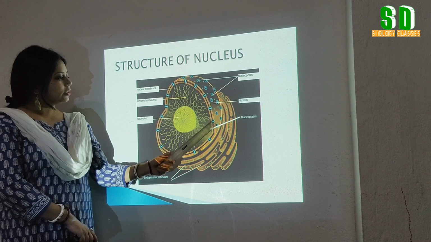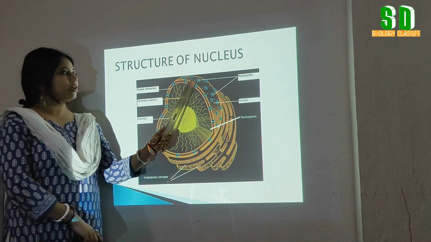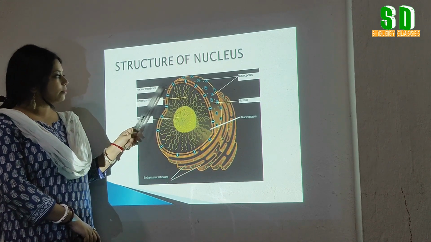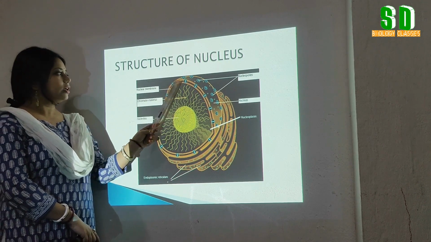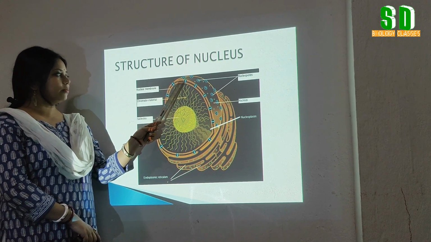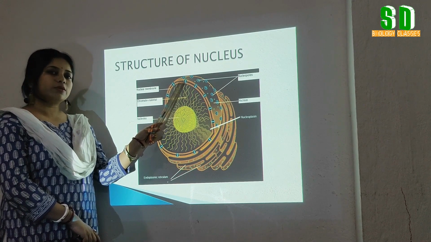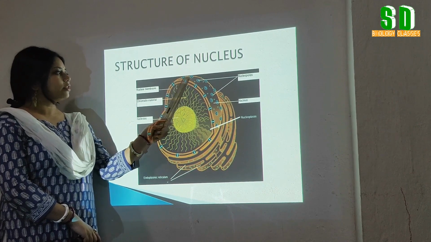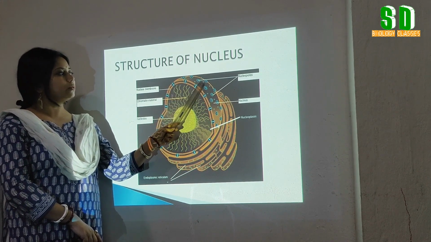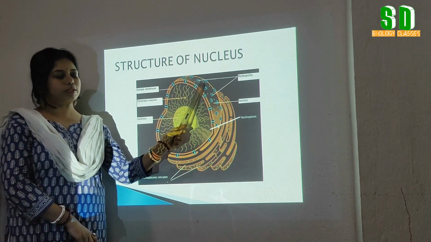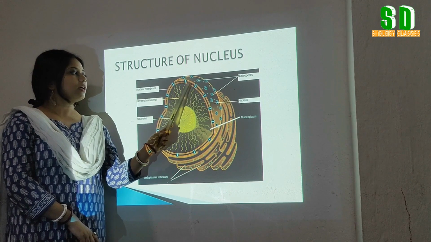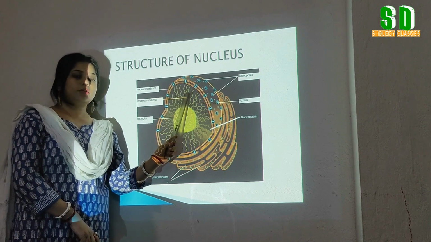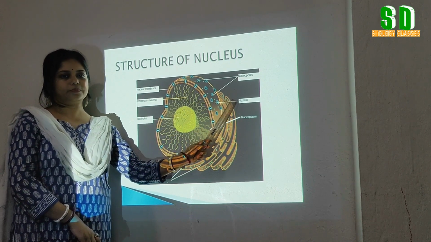Now, the nuclear membrane. The nuclear membrane is made up of two layers. This is the outer membrane, and the inner membrane. The space in between the outer and inner membrane is called the perinuclear space. On the surface of the nuclear membrane, several pores are present. These are called nucleopores or nuclear pores. These pores help in the exchange of different materials like RNA, ribosomes from the nucleoplasm to the cytoplasm.